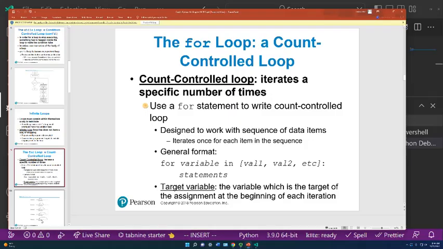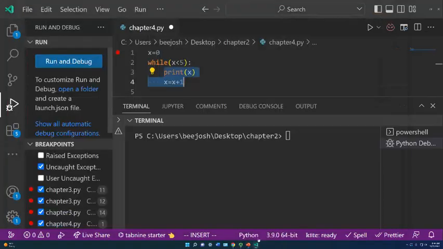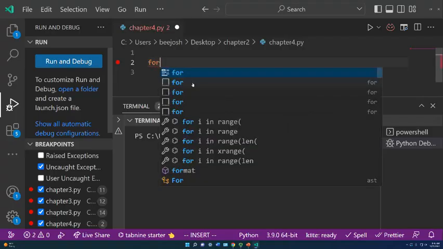And the for loop is controlled, and you tell it where to start and where to end all in one line. So you say for a variable in some kind of range, then you output those statements. So let's look at how that works. What we're going to do now is the x and the condition are all built into the for loop. Your while loop has 3 parts, but the for loop contains all of it.